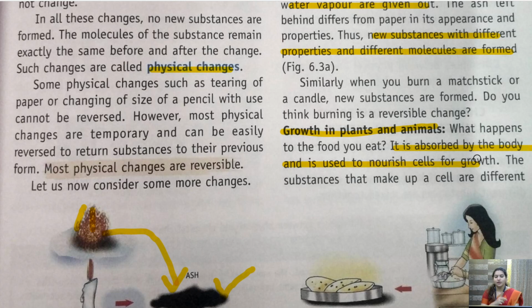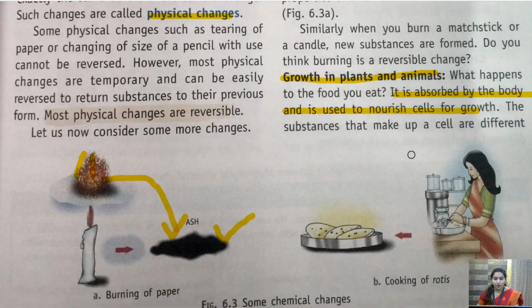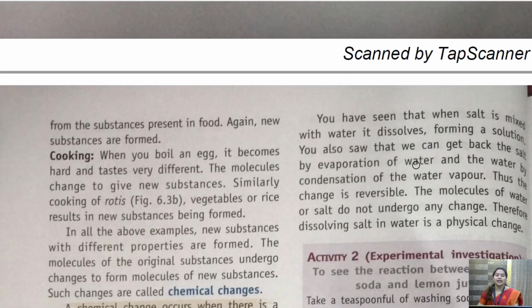Isn't it? This we have already studied in bio. So there are several chemical changes taking place in our body. A new cell and a new substance is formed. Hence it is a chemical change.